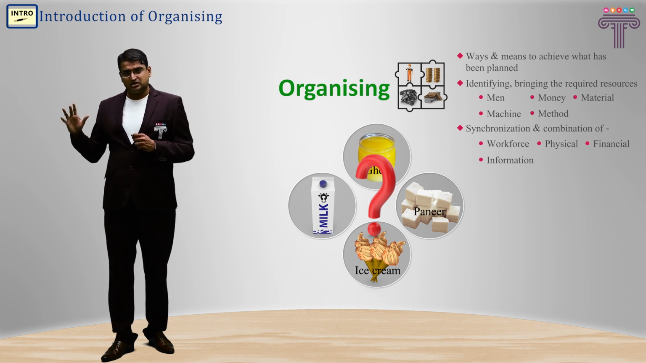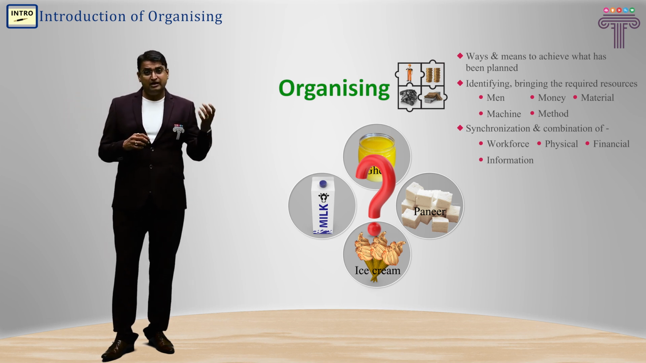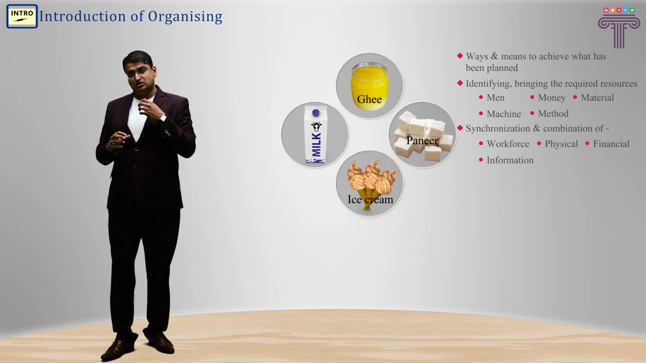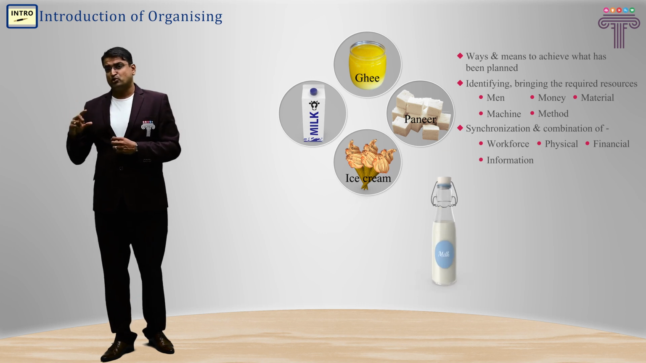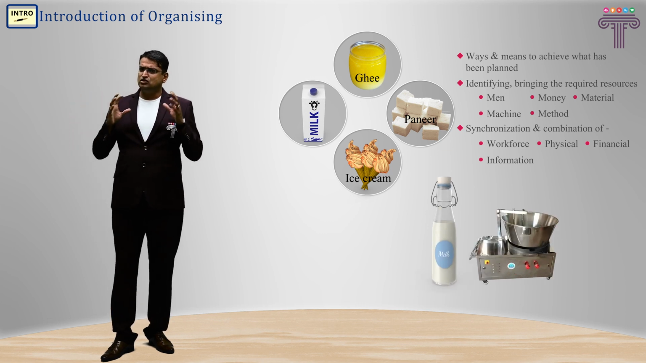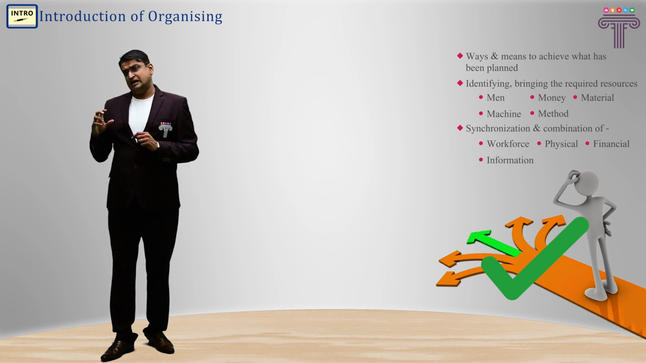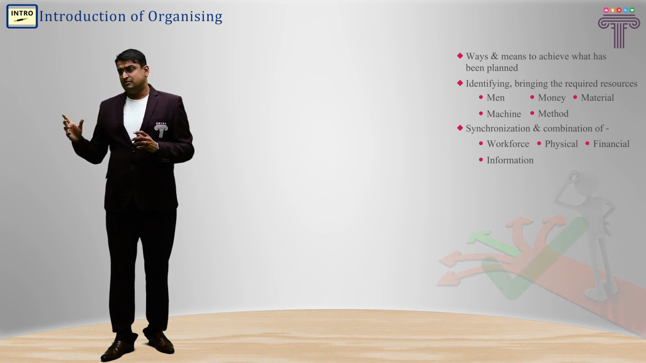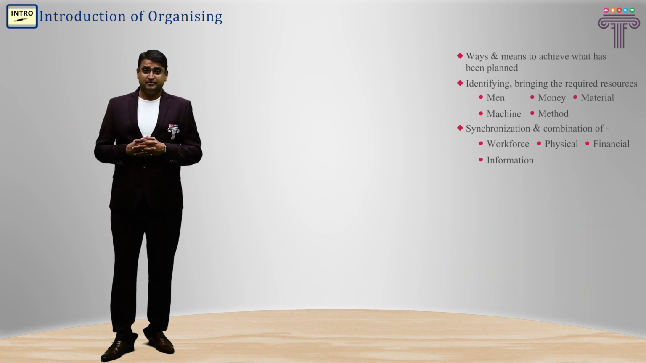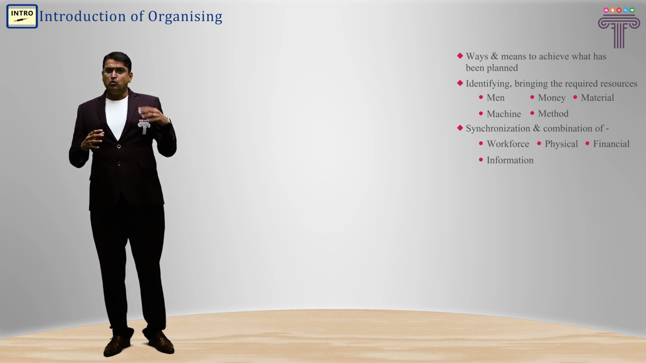So now, at the stage of organizing, we'll identify how and in which way we will be setting up the dairy products, from where we'll purchase the raw material, that is milk, the process, the machineries, all things, the methods. So ways and means are decided and established at the time of organizing. If I go further, what happens?